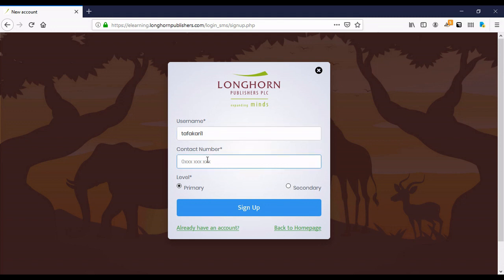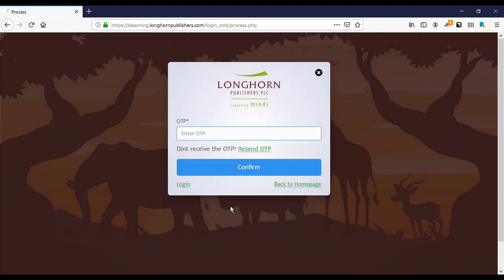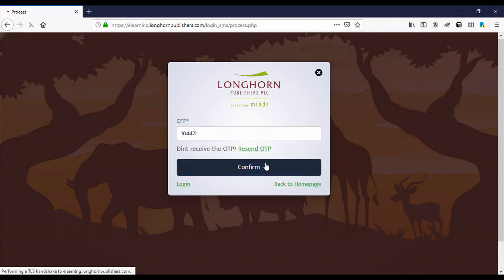And then I'm going to type in a mobile number. This is a number that you should have with you, because you're going to be sent a series of digits to confirm that you actually are registering for the site. This is called a one-time password, and once you get the message on your phone, whatever you get, you will type that into the space provided and press confirm, and you should have your account almost instantly, really. So just click on confirm, and there we go.